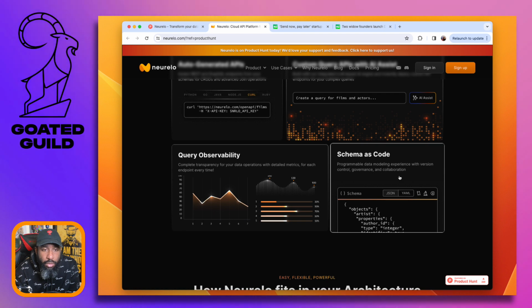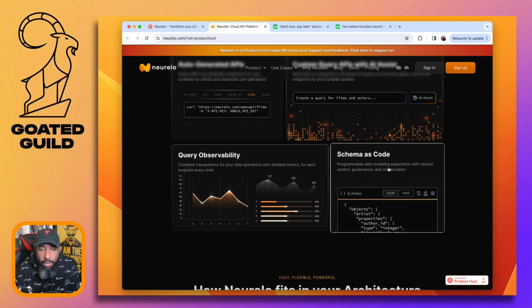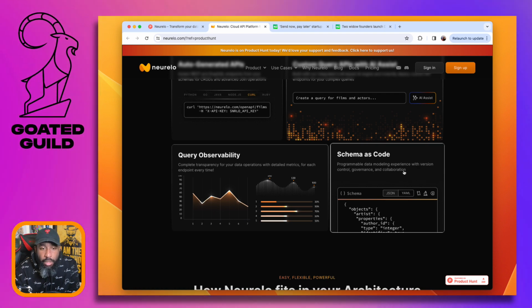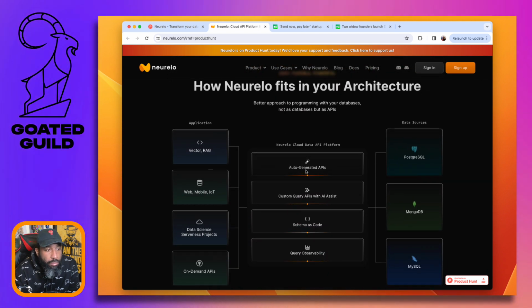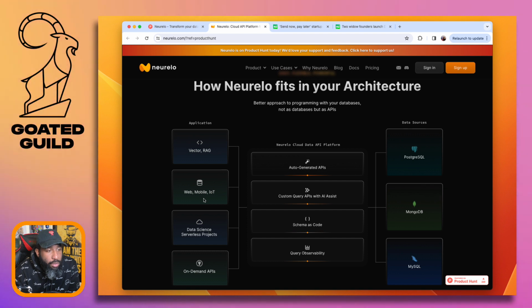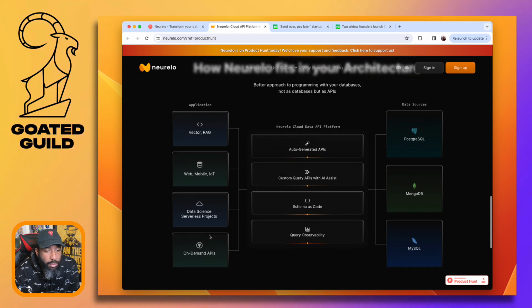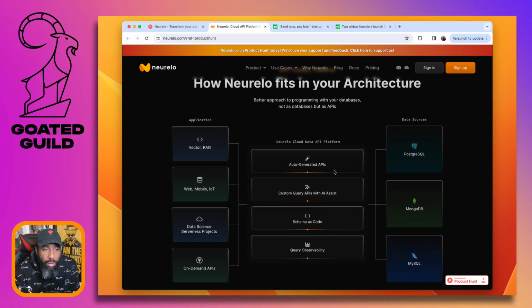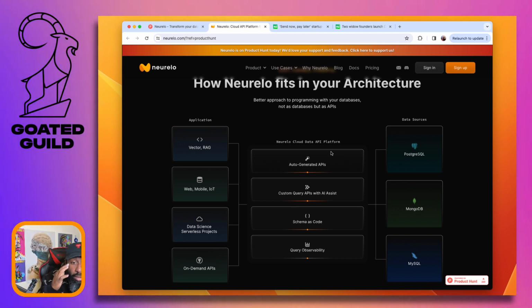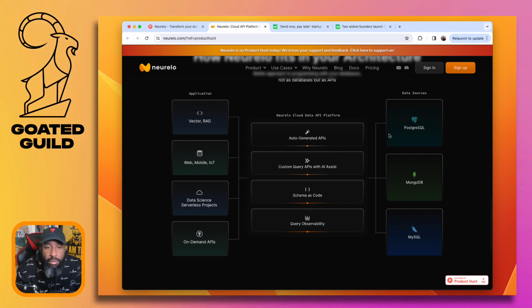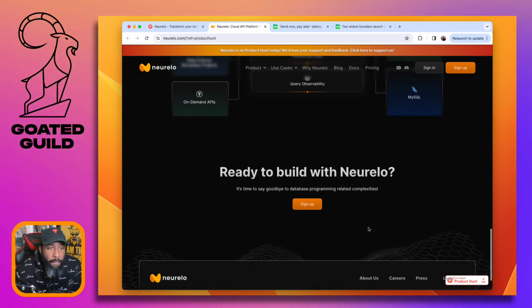That's useful. And schema as code. Promote data modeling experience with version control, governance, collaboration. Okay. Application, web, data science, automate APIs. Any of the Neurelo cloud. Got it. And obviously these three data sources.